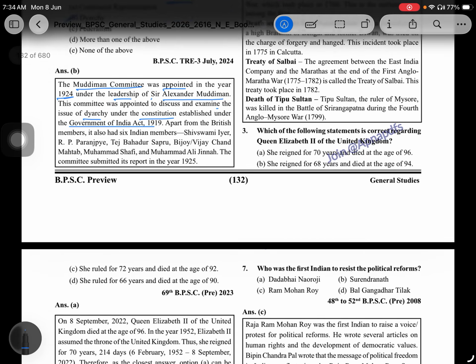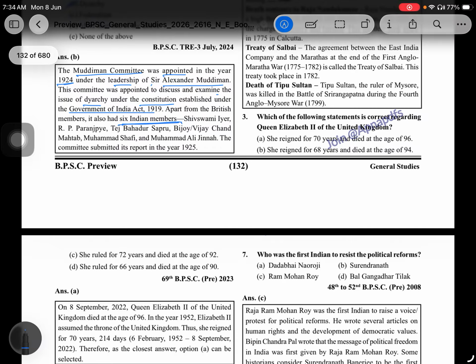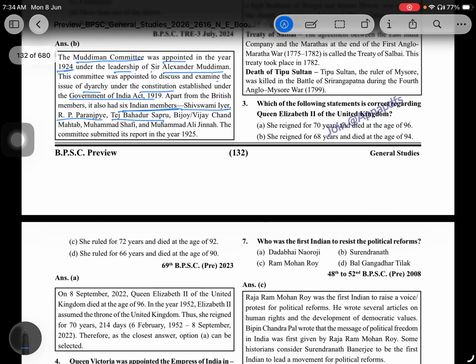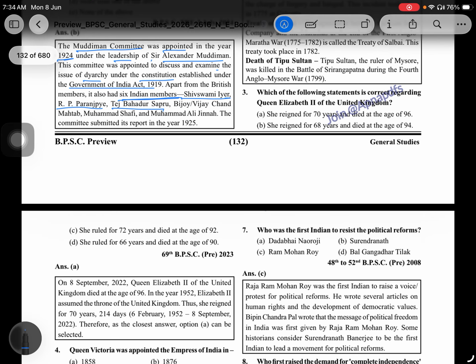Apart from the British members, it also had six Indian members: Sivaswamy Iyer, R.P. Paranjpye, Tej Bahadur Sapru, Vijay Chandra Mahtab, Muhammad Shafi, and Muhammad Ali Jinnah. The committee submitted its report in 1925.